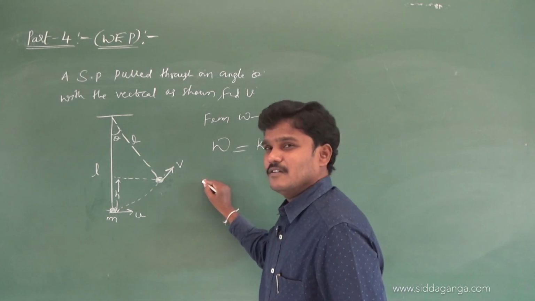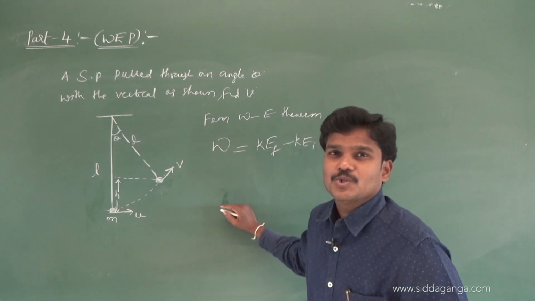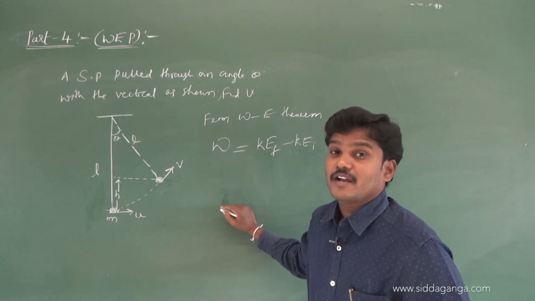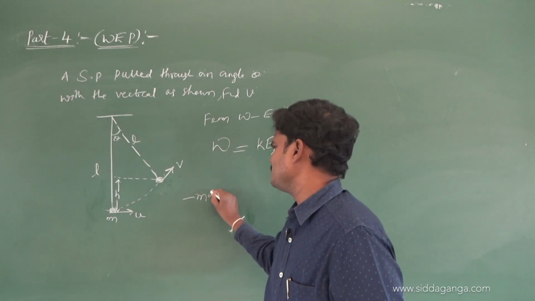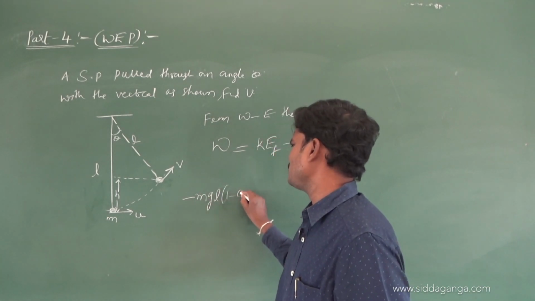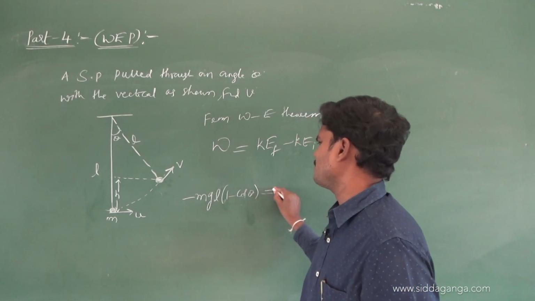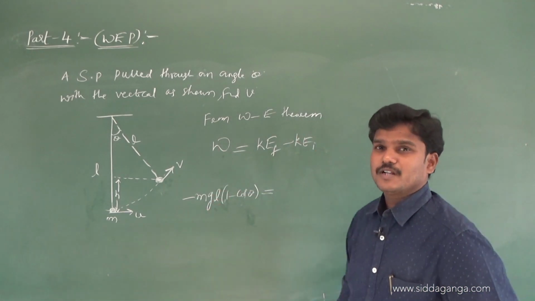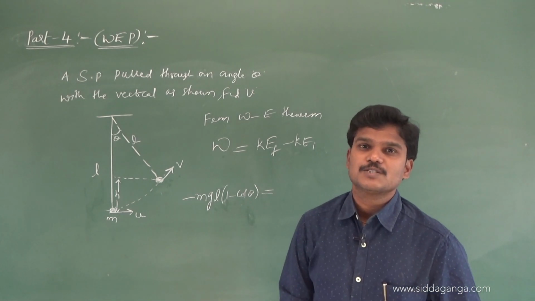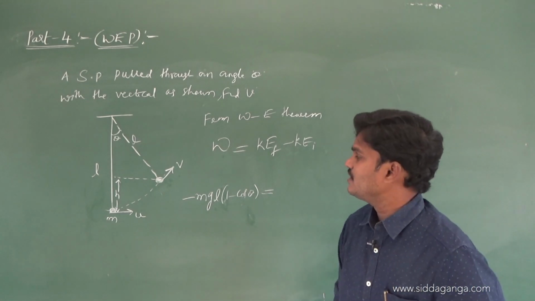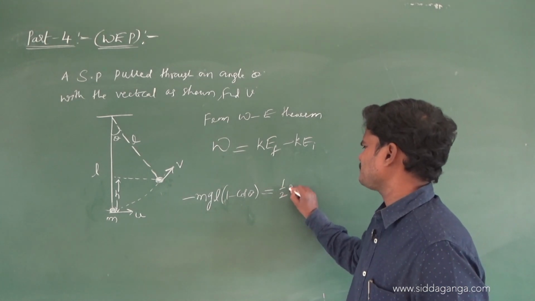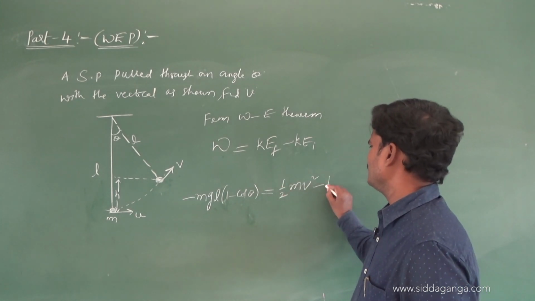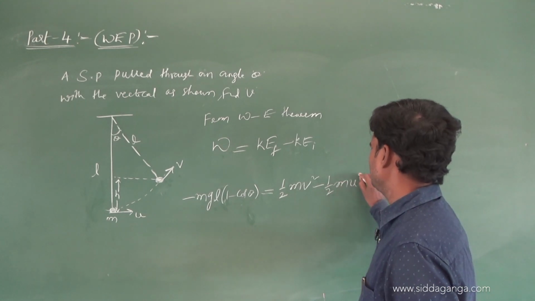Work done in pulling the simple pendulum through a small angular displacement theta against gravity was already calculated in the last session. That can be written as mgl(1 minus cos theta). I hope you remember this formula. The work done in pulling the pendulum through a small angular displacement is mgl(1 minus cos theta). The final kinetic energy is half m v square, and this is half m u square.